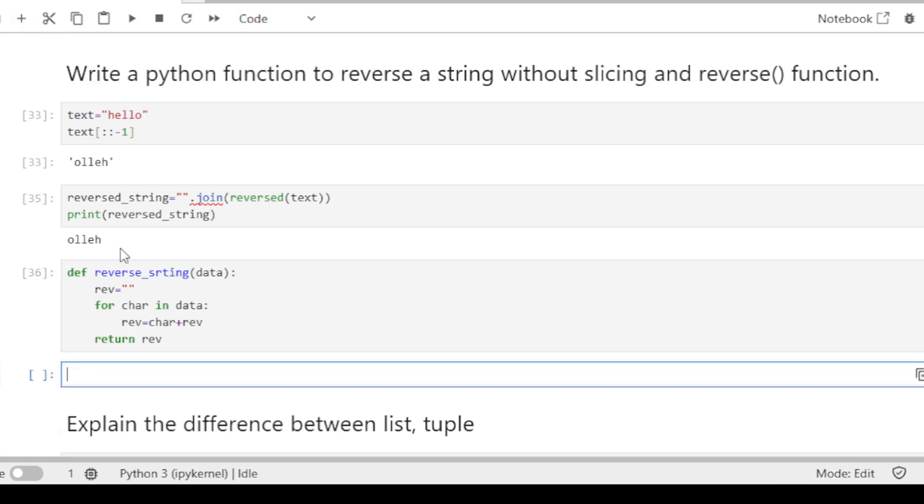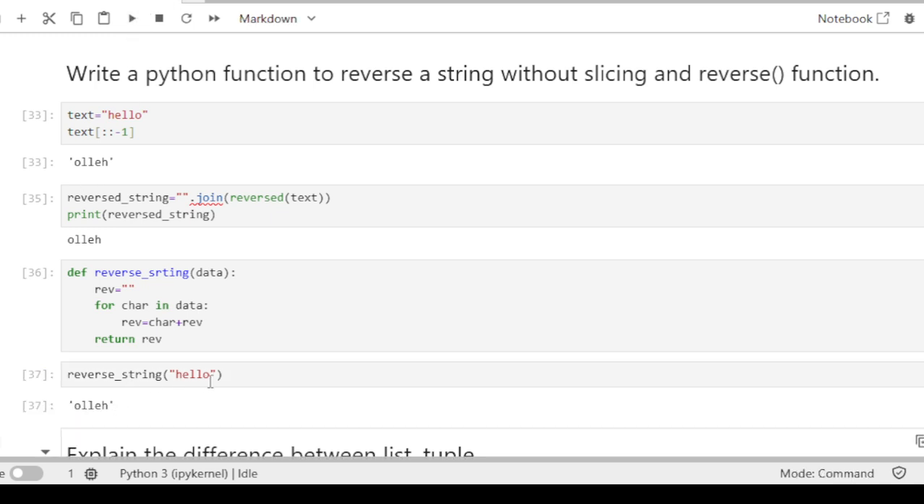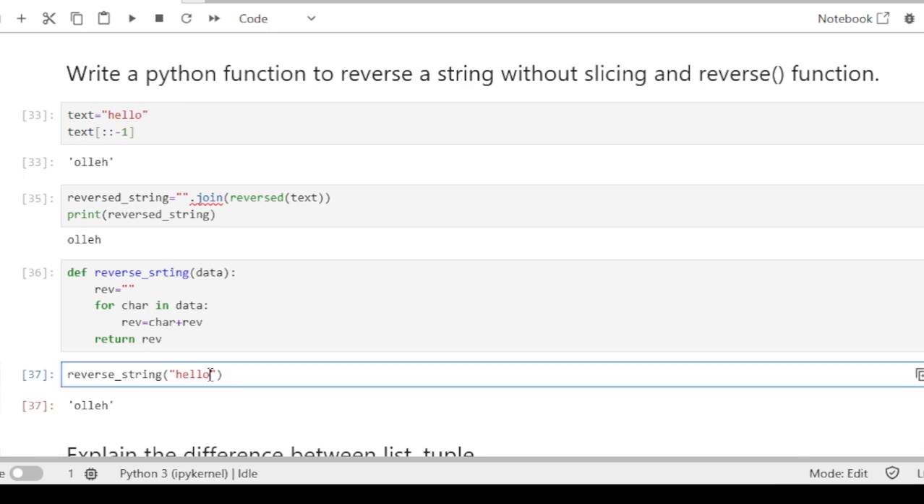Now I will have to call the function. So I will call reverse string, then give the string name. Suppose I am giving hello. Now run it. So it will reverse the string. Okay. And if I give India, it will reverse it.